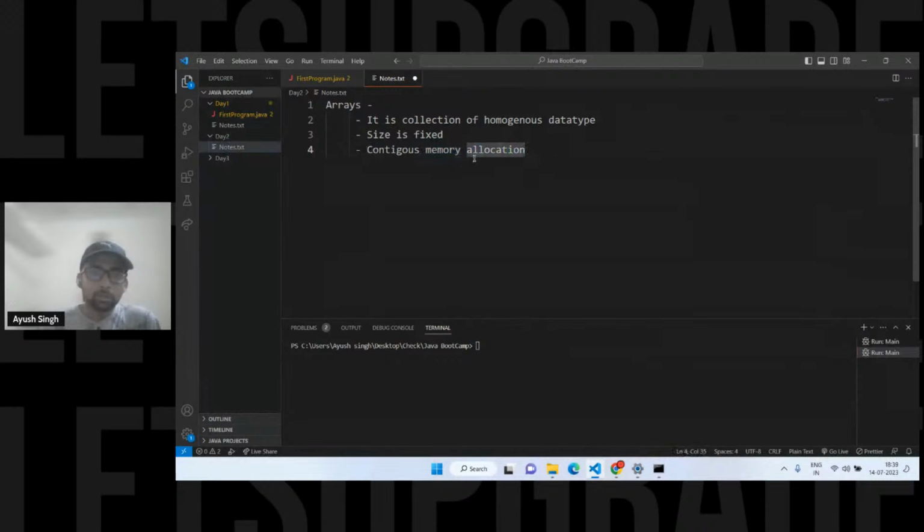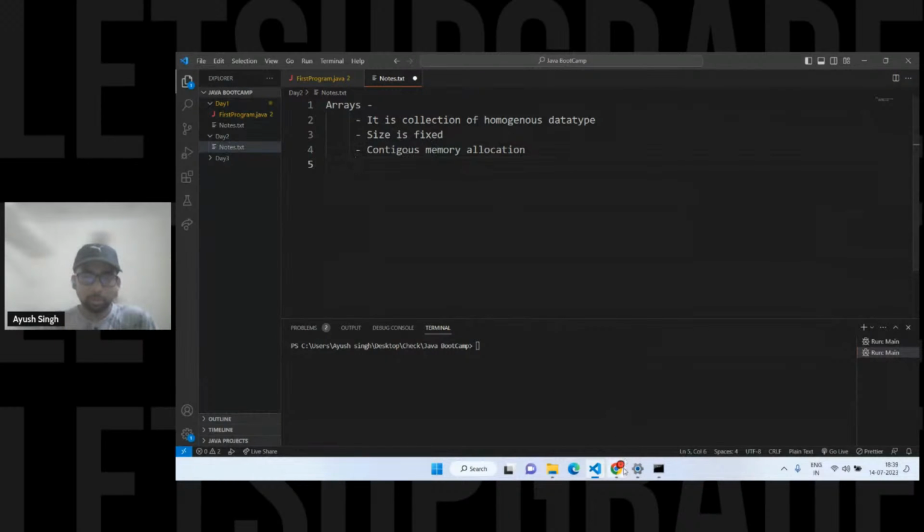Okay. So yeah, exactly. We have few features in here for the array, right? Container that holds a fixed number of values. Okay. And consecutive memory, exactly. So what is this contiguous memory allocation? It is like storing the data or the values one by one, right?